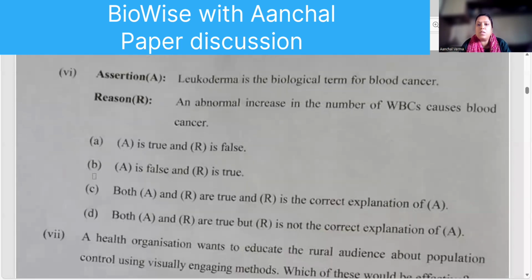Leukoderma is a biological term called for blood cancer. What is that? Leukoderma is vitiligo, where you have loss of melanin pigment from the skin, right? Leukemia is the biological disorder for the blood cancer, right? So A is false, and in the only second case, A is false and R is true. This is the right answer, right?